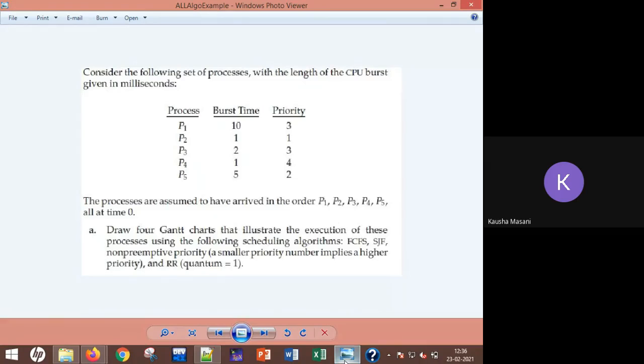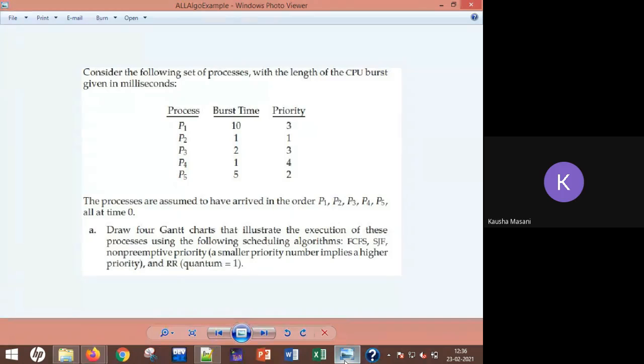The order is P1, P2, P3, P4, P5. So this is the easiest out of all 4. Gantt chart. Now what is Gantt chart? For those who don't know, this is your Gantt chart, a chart that tells you which processes are scheduled one after another.